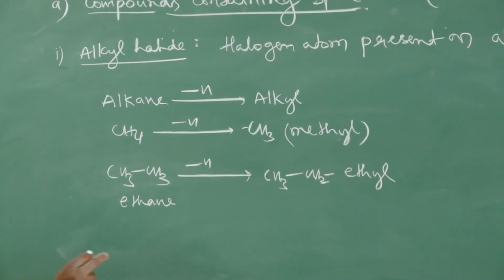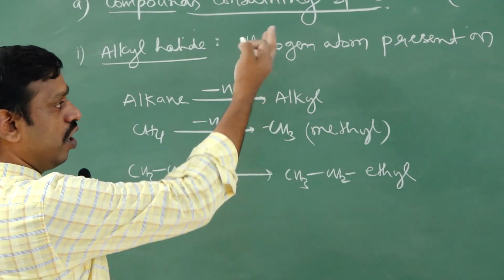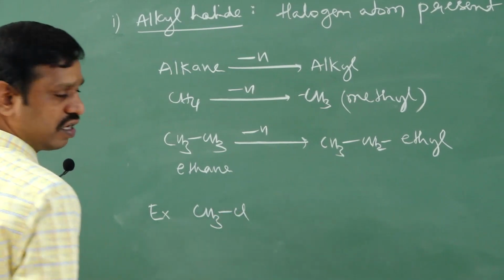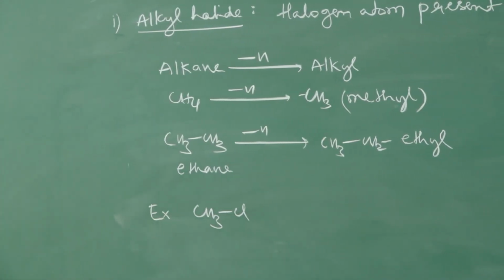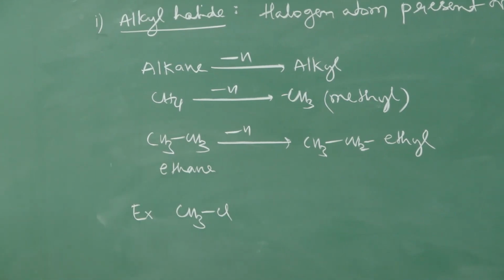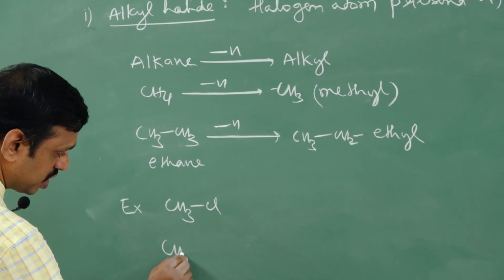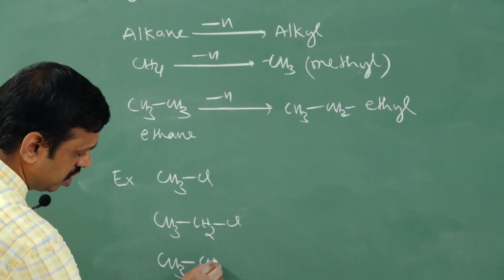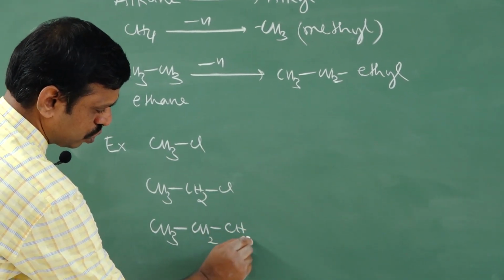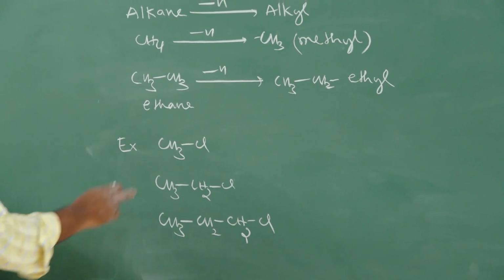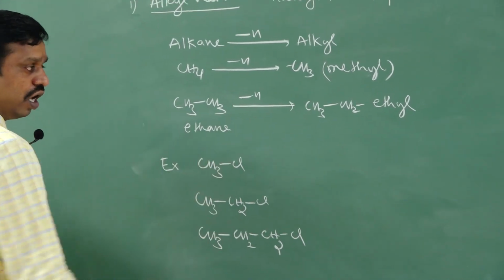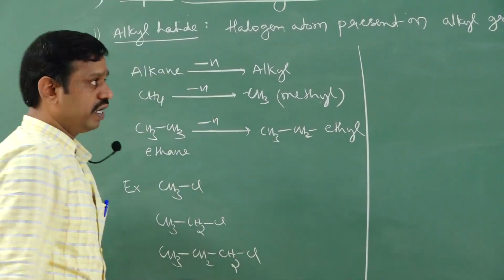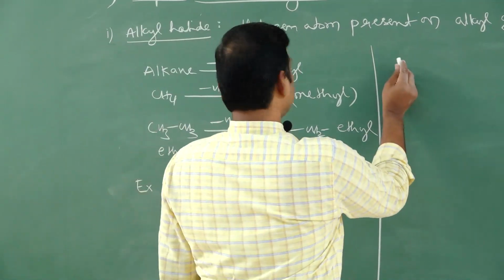Now if halogen is present on an alkyl group, it is an alkyl halide. For example, take CH3 Cl, methyl chloride. We'll study nomenclature later. You don't bother about nomenclature now; try to concentrate on classification. Next, CH3 CH2 Cl, ethyl chloride. Next, CH3 CH2 CH2 Cl. So like methyl, ethyl, propyl, all are alkyl halides only. Next is allylic halide. Students, this is important.